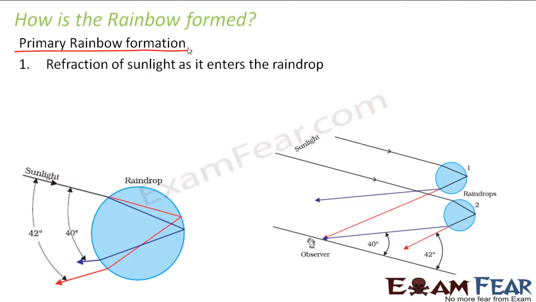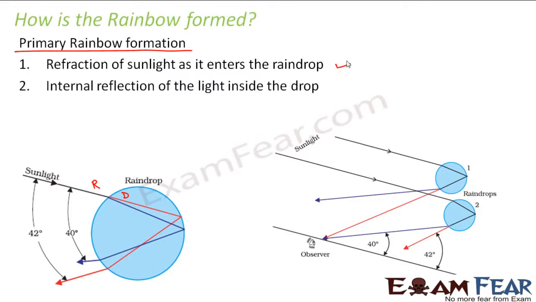As soon as the sunlight enters the drop, it is entering from a rarer medium to a denser medium, because of which refraction takes place, that is, bending of light takes place, right? After the light has entered inside the drop, it strikes the surface where it is trying to move from a denser to a rarer medium, such that it undergoes total internal reflection, because the angle of incidence is greater than the critical angle for water, right?